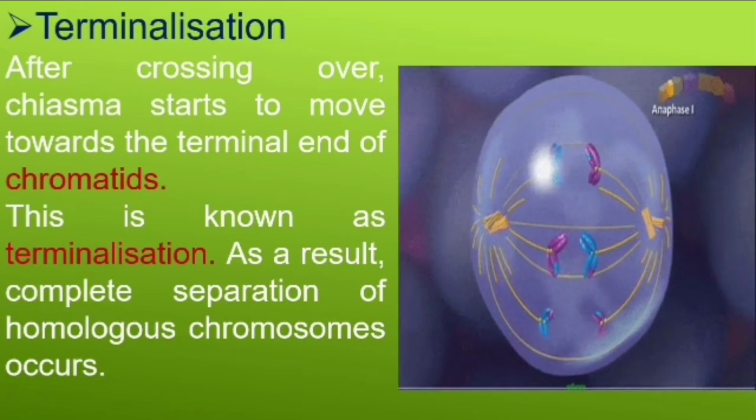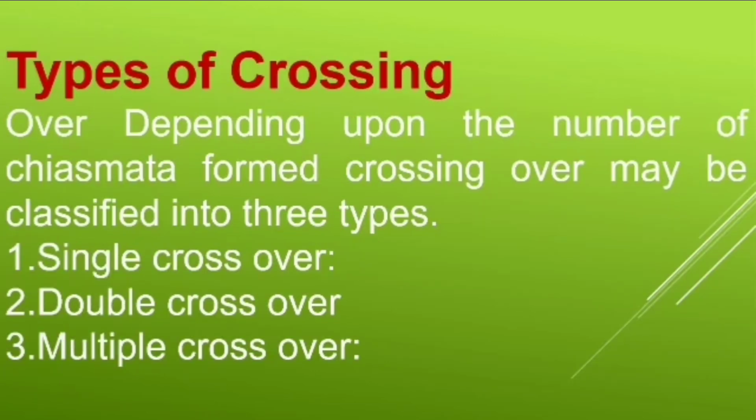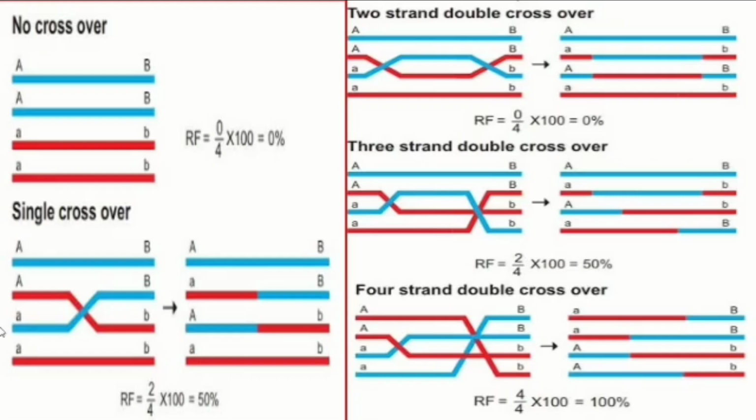The next topic is types of crossing over. Based upon the number of chiasmata formed, crossing over is classified into three different types: single crossover, double crossover and multiple crossover. If you look at this picture, you can see there is no crossing over between the two homologous chromosomes. Here you can see only one chiasma takes place, and as a result one crossing over takes place. That's called single crossing over.